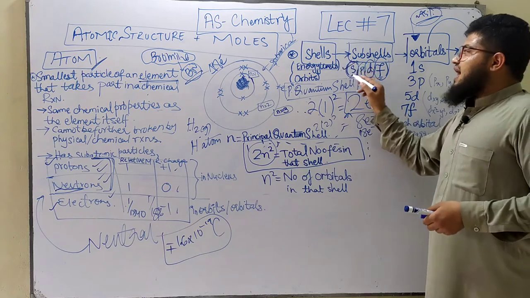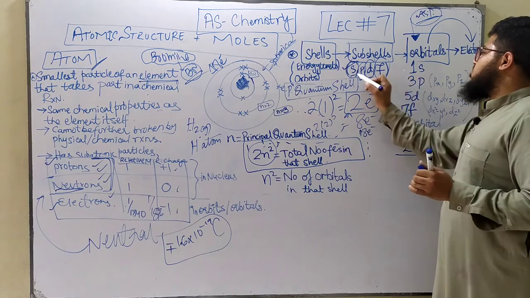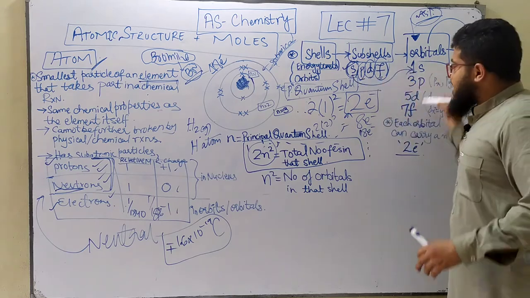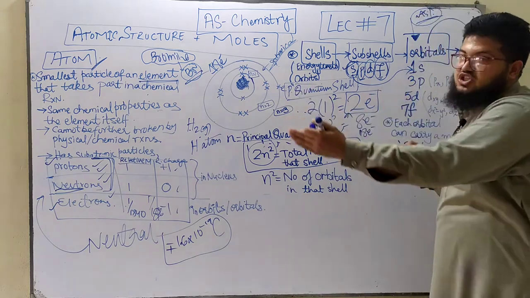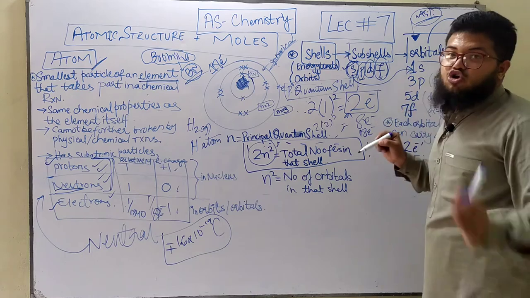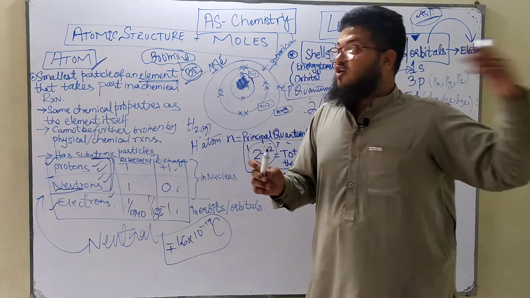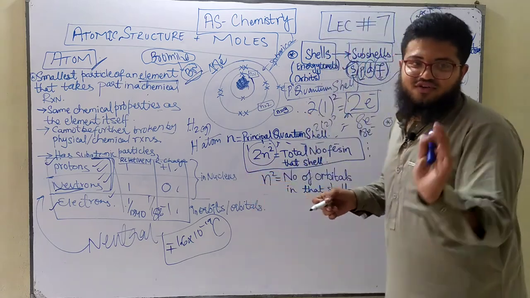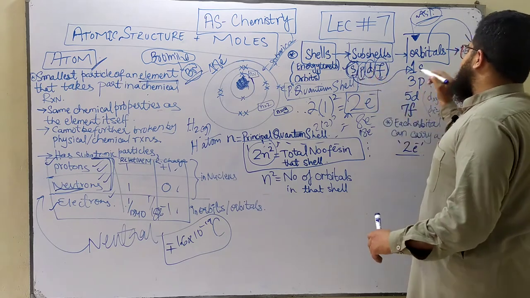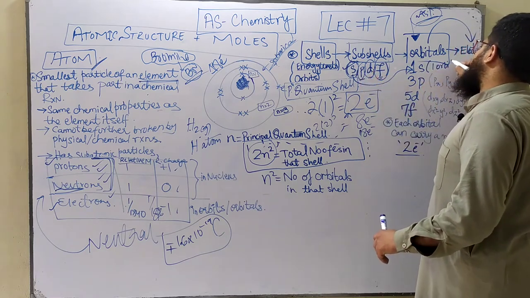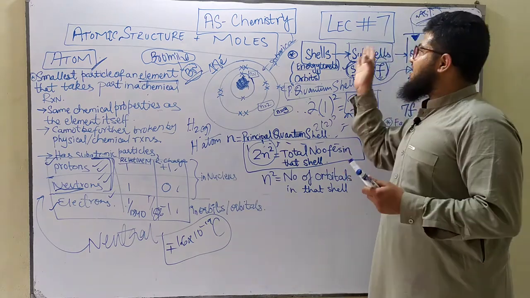Now in each of these subshells we've got a different number of orbitals. The S subshell is the smallest subshell, and it contains only 1 orbital. This is what I would want you to learn, because if you need to proceed in this chapter, you will definitely need this for your electronic configuration of A levels. You've learned the conventional electronic configuration; over here you're going to learn the advanced electronic configuration. That orbital is called the S orbital, because it's found in the S subshell.